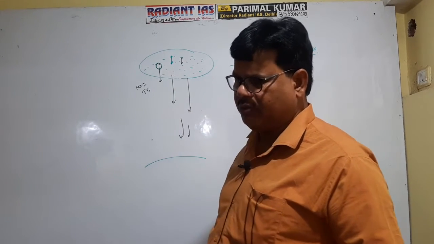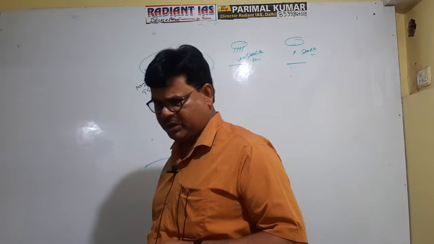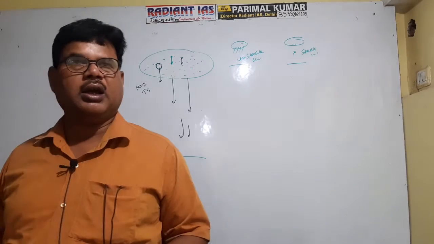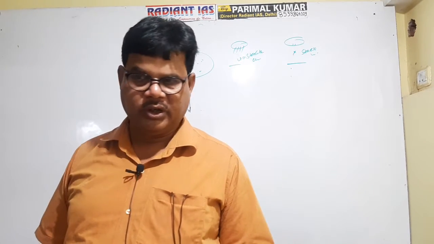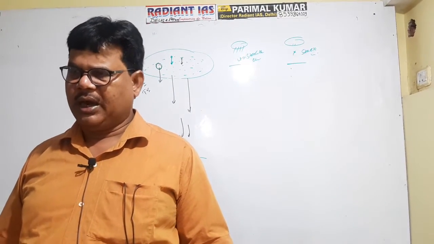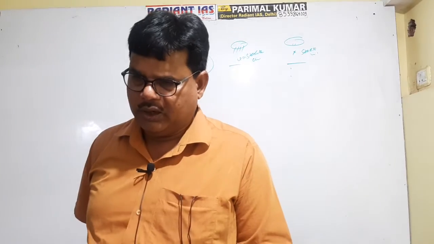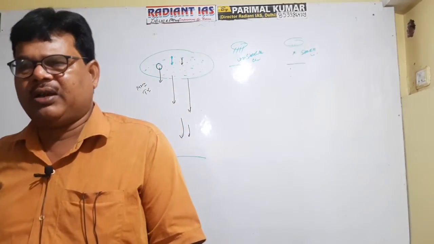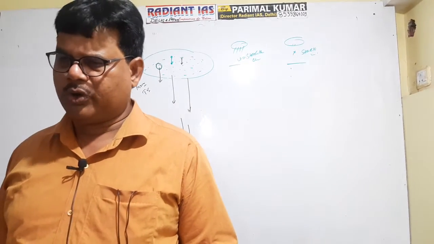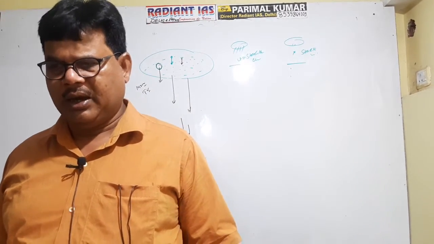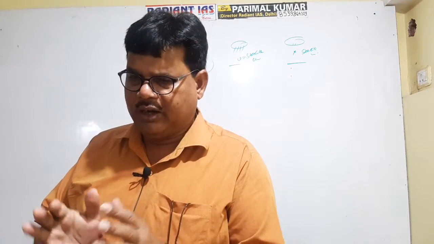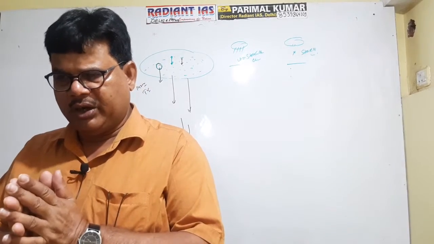So what is the optimum condition for precipitation to occur? The water droplets or ice crystals found in the cloud should have velocity more than the terminal velocity. And what is the meaning of terminal velocity? The terminal velocity is the minimum velocity which is required to nullify the impact of the force of buoyancy. And it is possible only when at least 10 lakh water droplets combine to form a large water droplet. It is clear now?